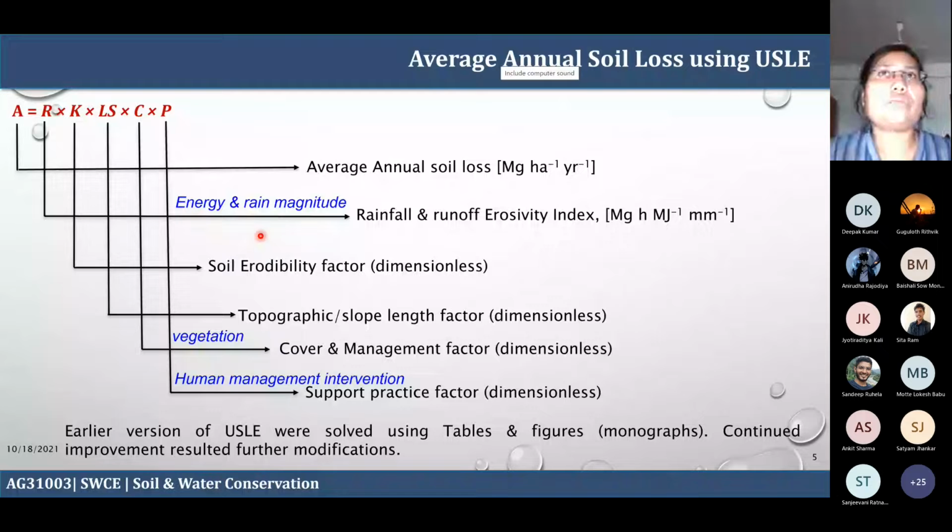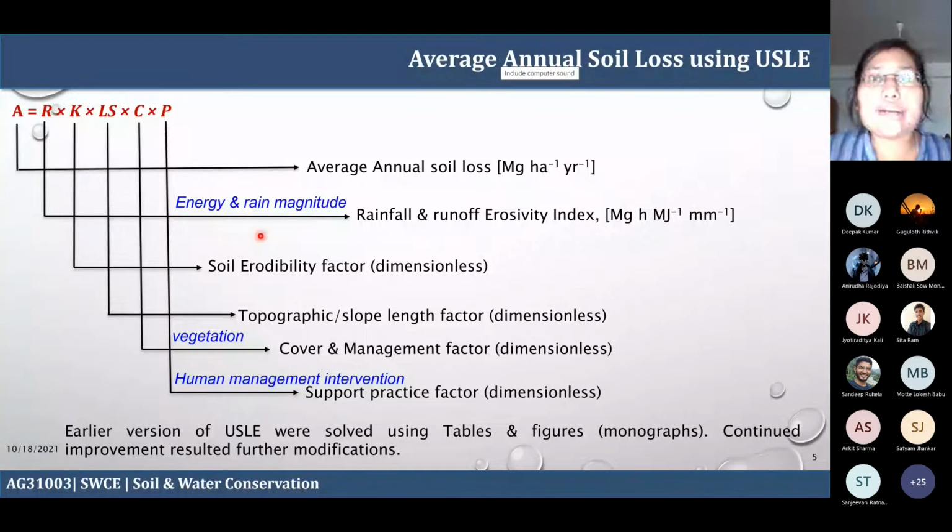All of you have had your mechanics course, the uniformly distributed load, or UDL. So a short duration rainfall with a large magnitude is more damaging as compared to a long duration or slow rain. So the rain magnitude has a huge impact, and that indirectly affects this energy mechanism.